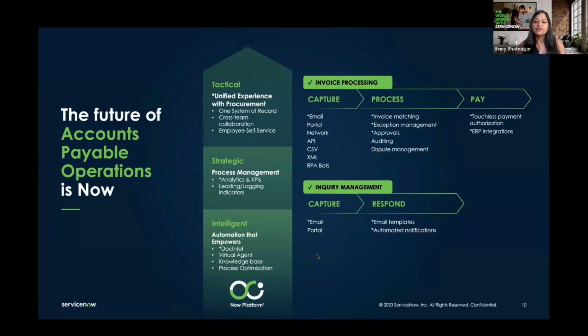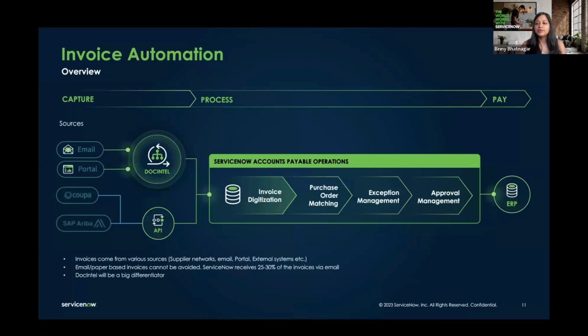So there was a lot on this slide, but I just wanted to give you an overview. And once we're in Q&A, I'll be happy to answer any questions that you have. So before I do a demo, and it's a recorded demo, which walks you through the end-to-end of how accounts payable works, and there's a big focus on document intelligence, which is the AI capability we've used so far in this release.